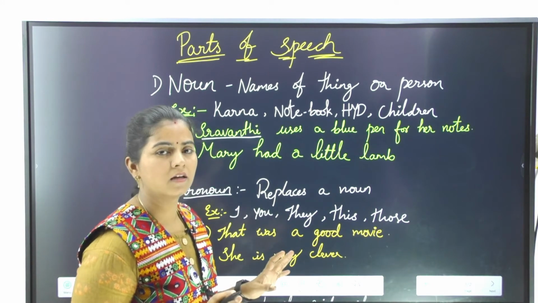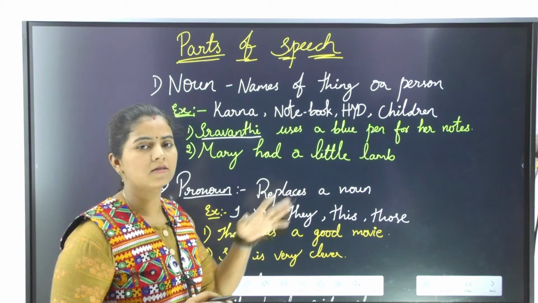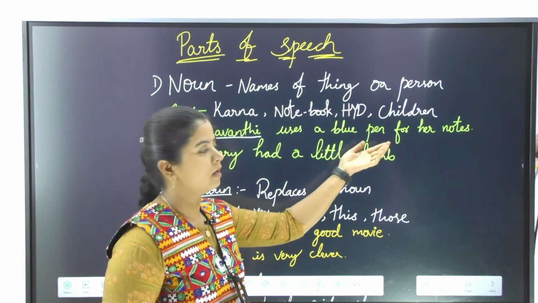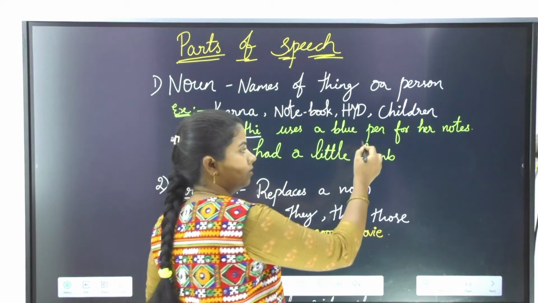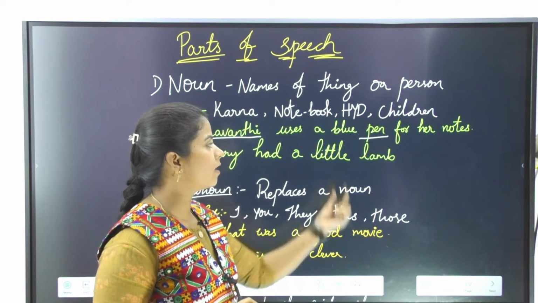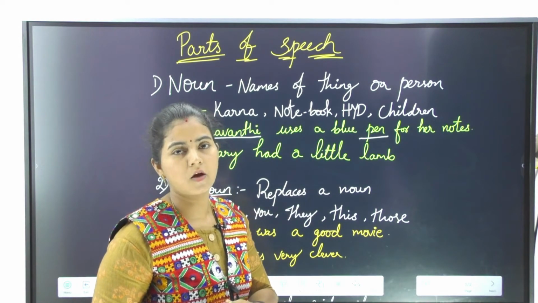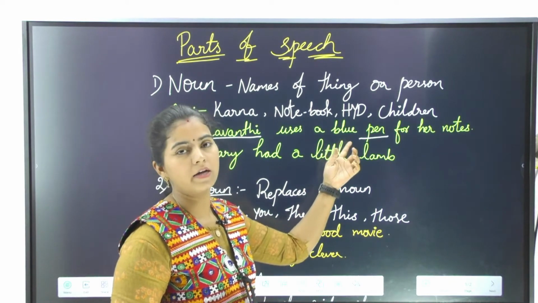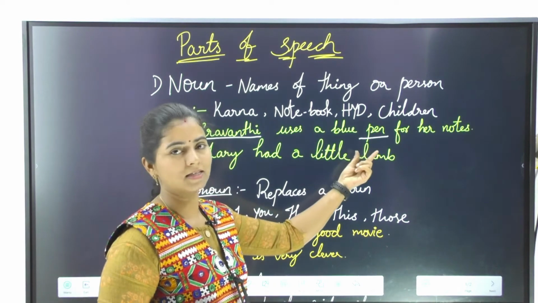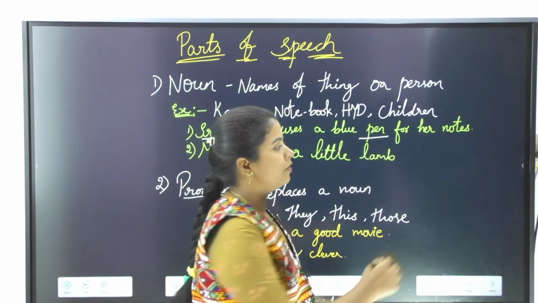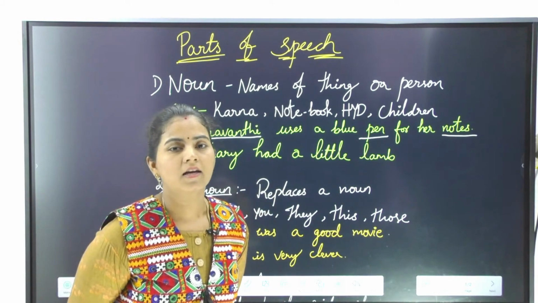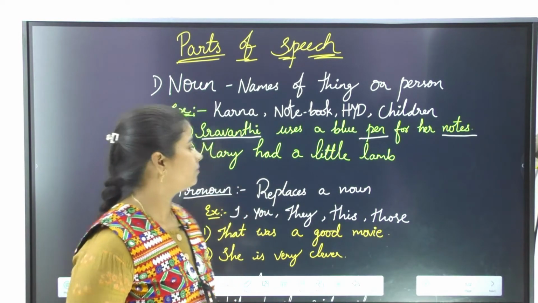So is it done? Are all the nouns completed in this sentence? No. Blue pen. Pen is a noun. It's the name of a thing. Now don't tell me blue is the name of a color, so it's a noun. No, it is talking about the quality of the pen. So blue is not a noun. Pen is a noun. And notes. So these three are considered nouns.